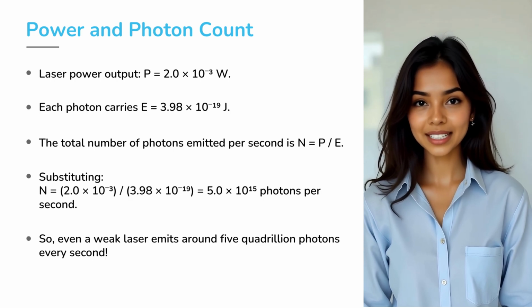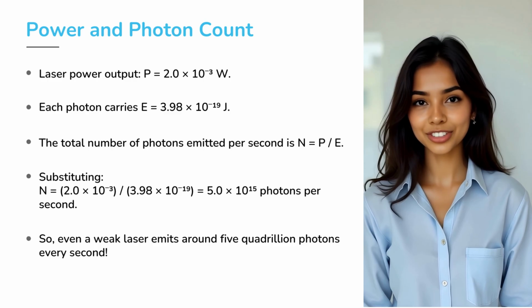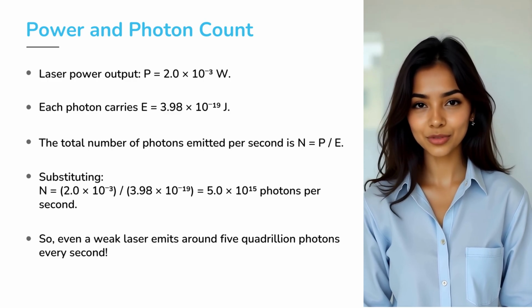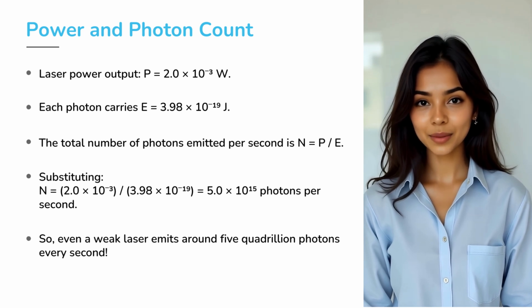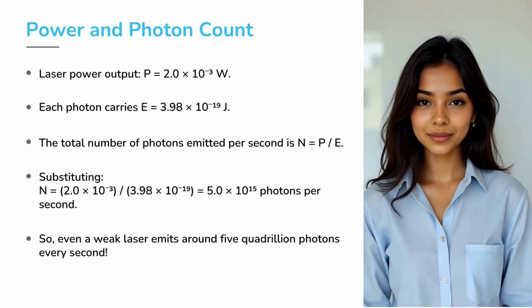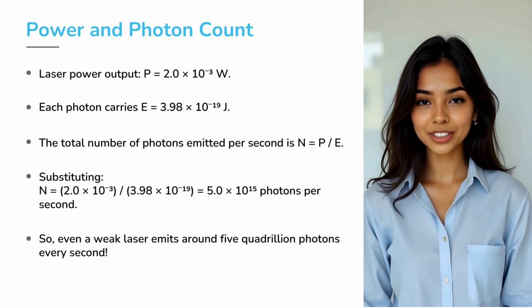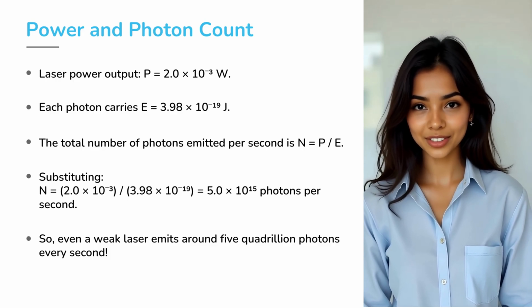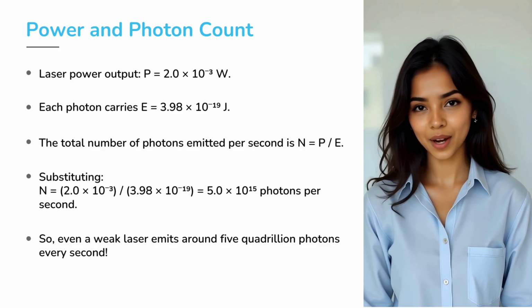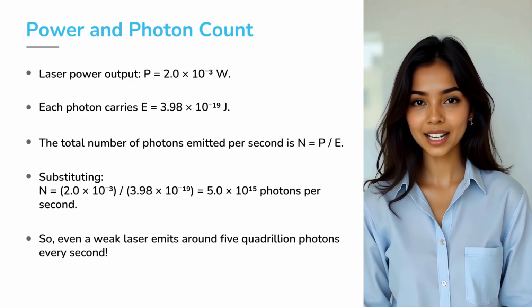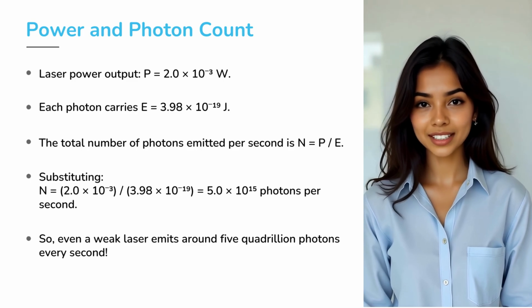The laser power is given as P equals 2.0 times 10 to the power minus 3 watt. Each photon has energy E equals 3.98 times 10 to the power minus 19 joule. The number of photons per second is given by n equals P divided by E. Substituting values, n equals (2.0 times 10 to the power minus 3) divided by (3.98 times 10 to the power minus 19).